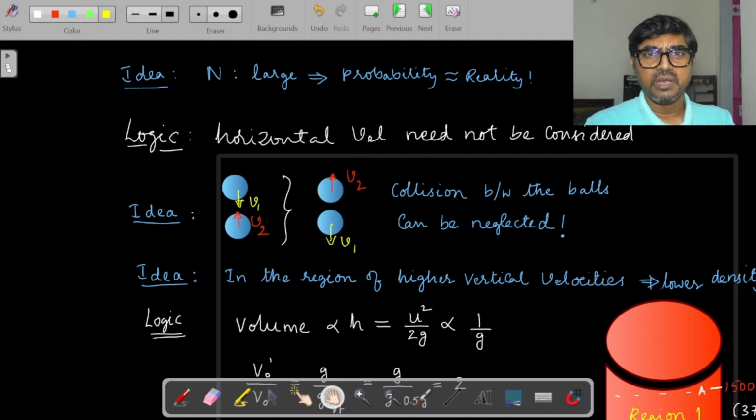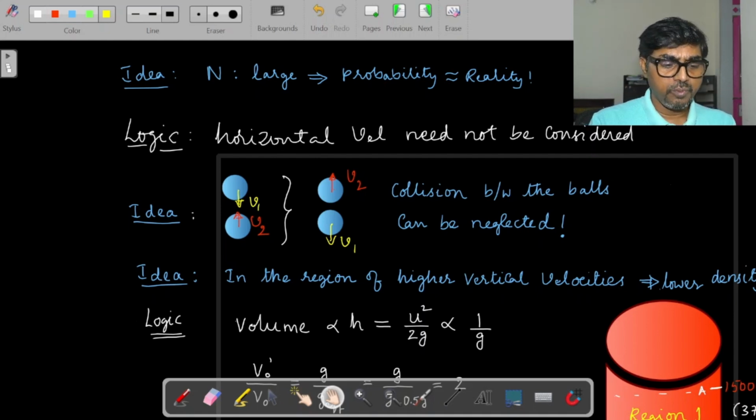But the same thing can be assumed in a different way also. Just focus on the velocity vectors alone, not the balls. You see that the yellow velocity V1 would go down, it will get transferred to the next ball, and the red velocity which is already up will go up only. So the V1 would survive even after collision, but it is getting transferred to another ball. It is not in the same ball, but it gets transferred to the other ball.